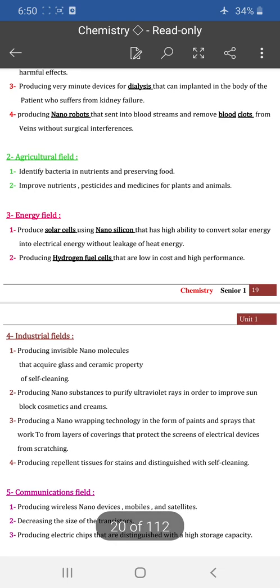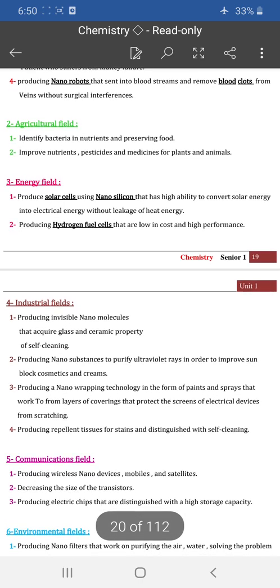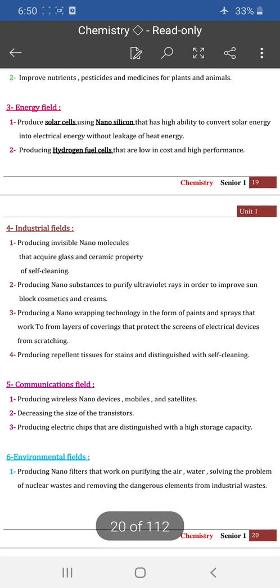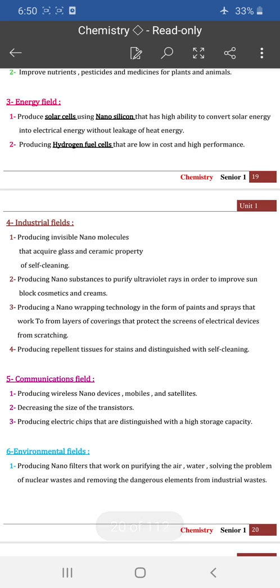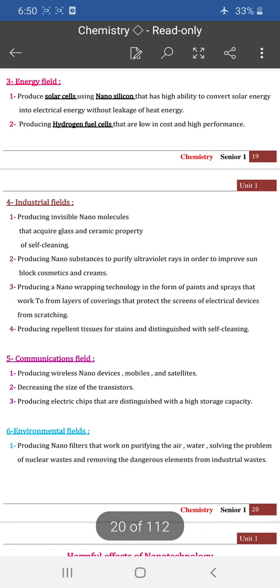We use it also in the agriculture field to identify bacteria in nutrients and preserve food, and also improving nutrients, pesticides, and medicine for plants and animals. The use of nanotechnology in the energy field is in production of solar cells by using nanosilicon that has a high ability to convert solar energy into electrical energy without leakage of heat. And also production of hydrogen fuel cells that are low in cost and high in performance.